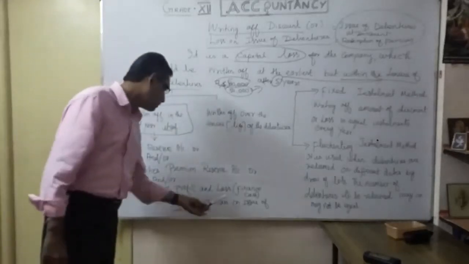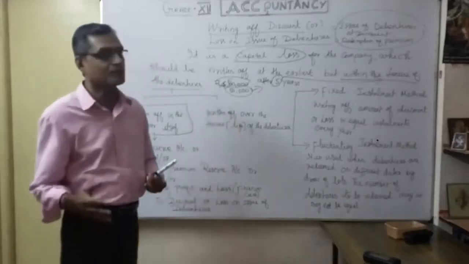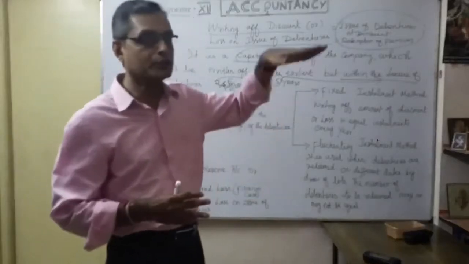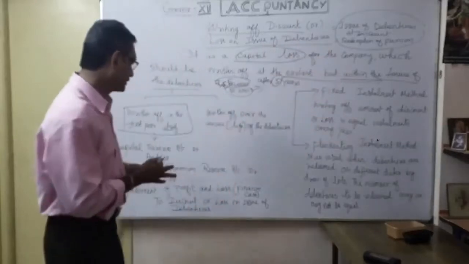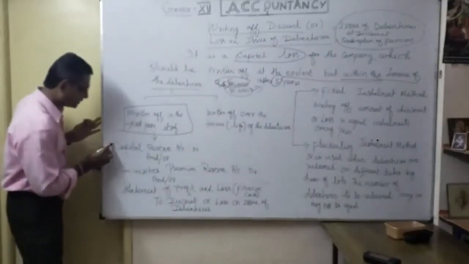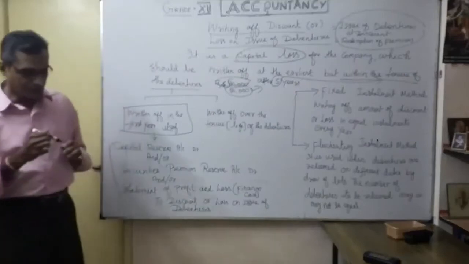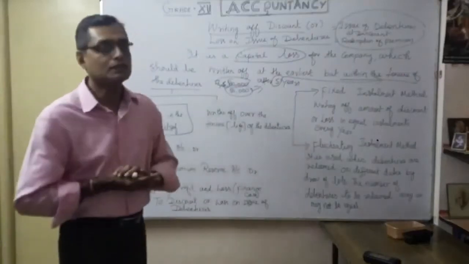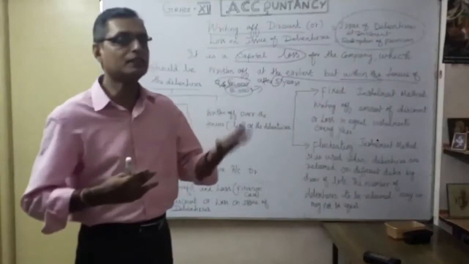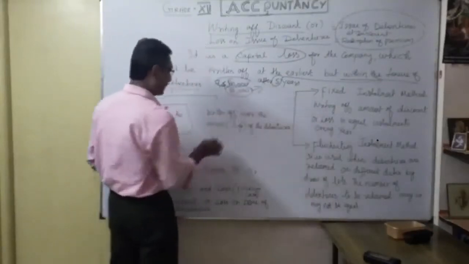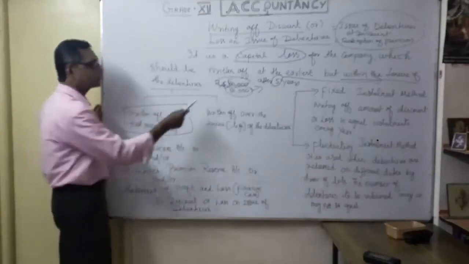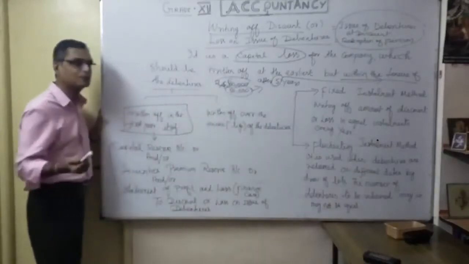Earlier you debited discount or loss on issue of debenture; now you credit any of these to compensate. Either we can utilize any one. If 50,000 is available in capital reserve, we will take only capital reserve.